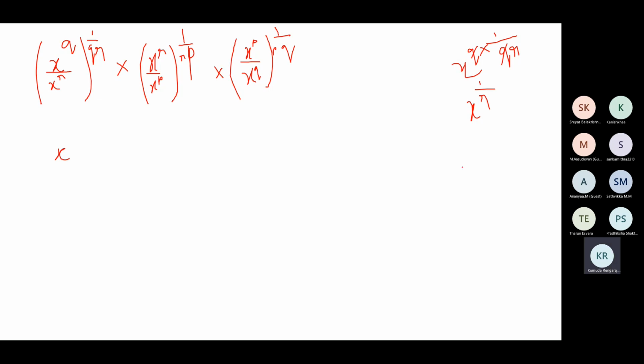Similarly, the denominator is X to the power R, but it's raised to the whole power 1 by QR. So multiply the powers 1 by QR. R and R will get cancelled and you'll get X to the power 1 by Q. Upon multiplying Q with 1 by QR, you will get 1 by R. And in the denominator, when you multiply R into 1 by QR, you will get 1 by Q.